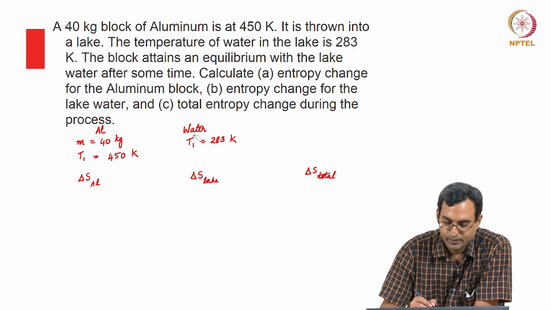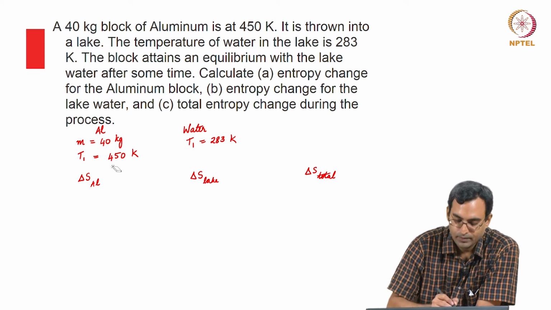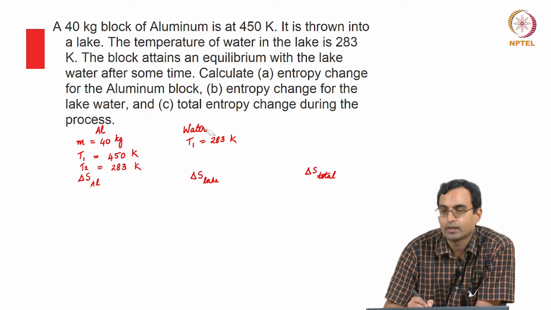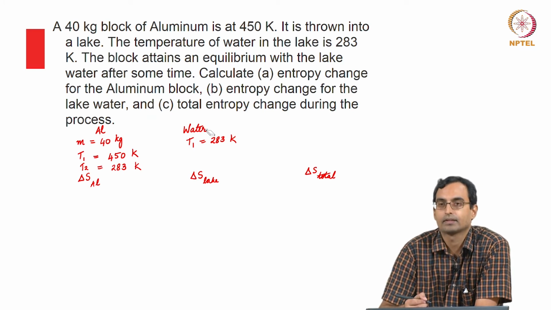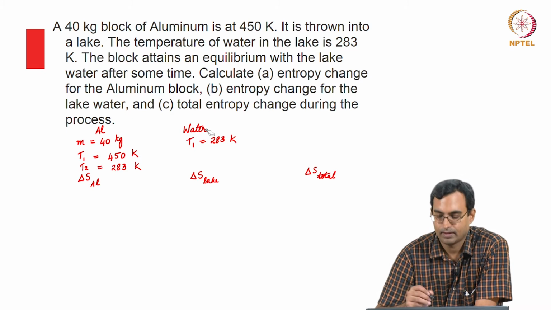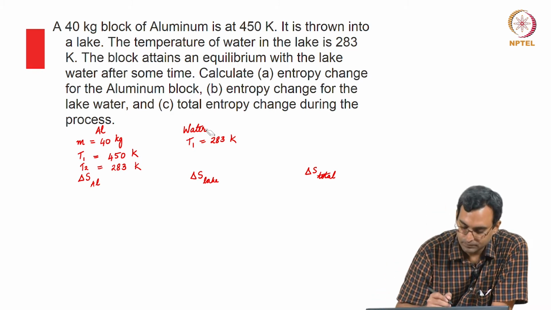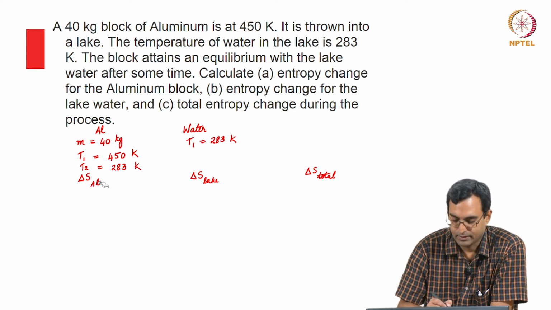So what we would see is that the aluminium is cooling down. Its final temperature would be equal to the temperature of water in the lake, which is 283 Kelvin. For the water itself, this could be assumed to be essentially an isothermal process because it's a huge mass and volume of water. We do not expect any change in the temperature of the water after this process is complete. So we need to find out how much is the change in entropy.